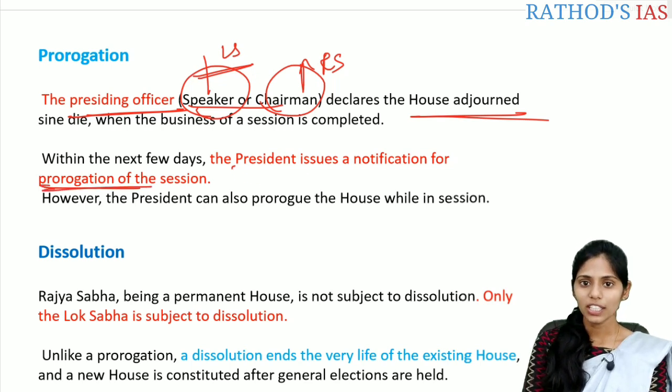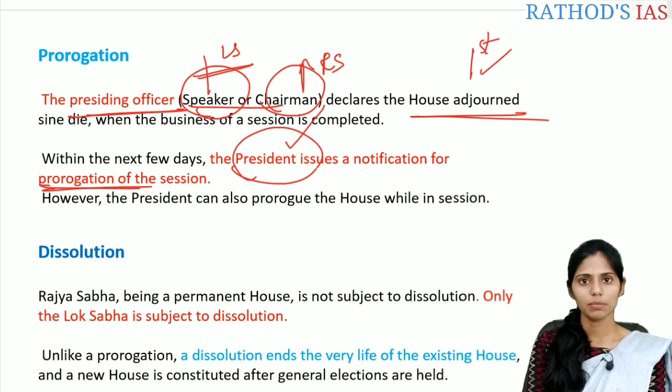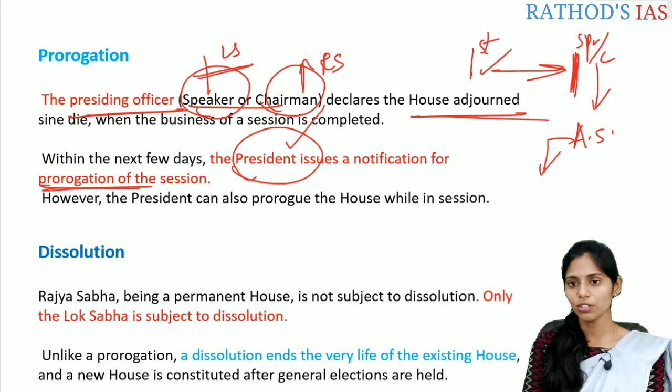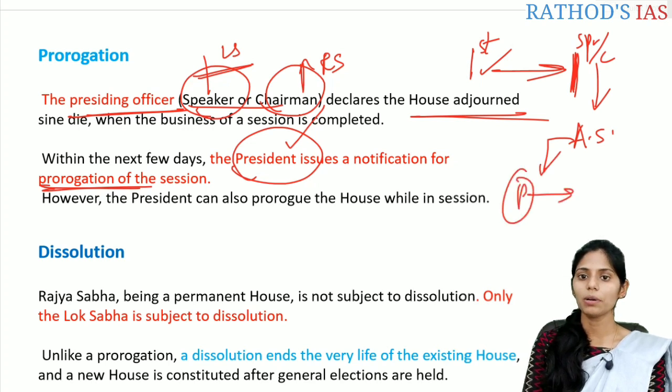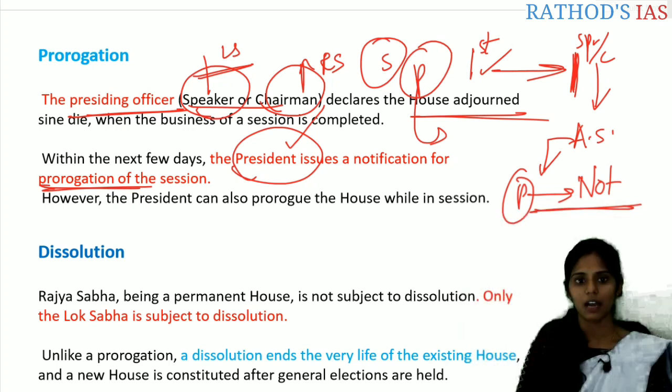So first there is the summoning, then the session happens, and on the last day the speaker or the chairman goes for adjournment sine die, and after a few days the President comes up with the notification of prorogation. The summoning and the proroguing are important functions of the President of India.